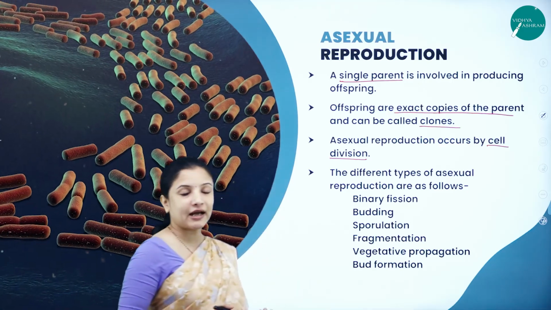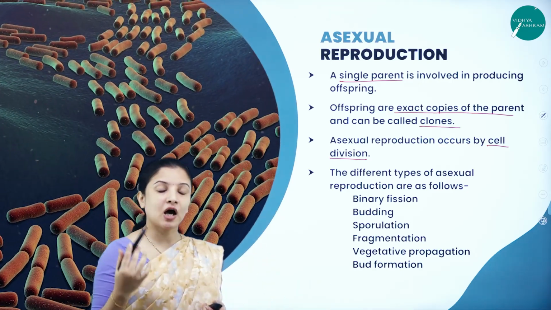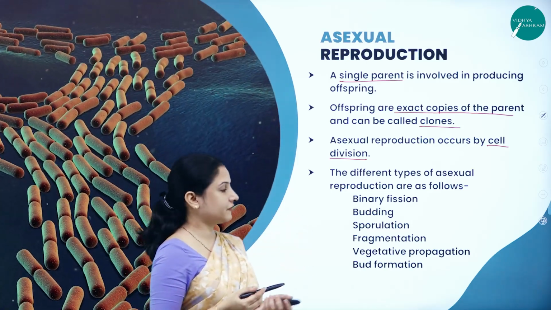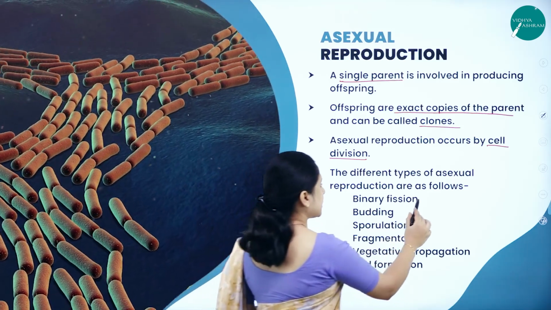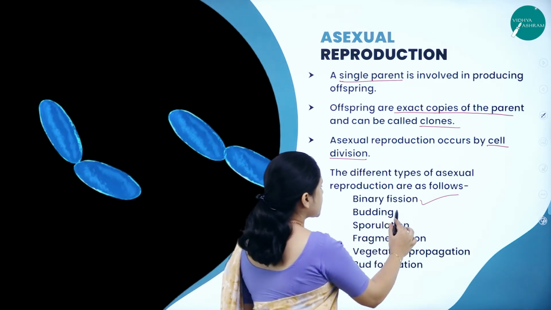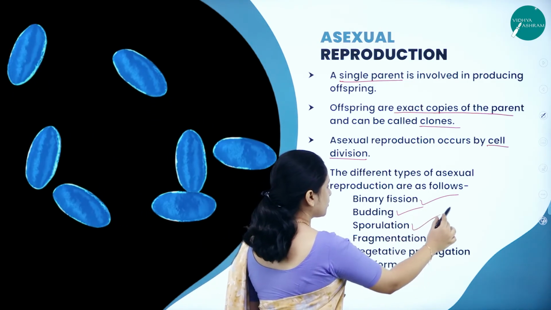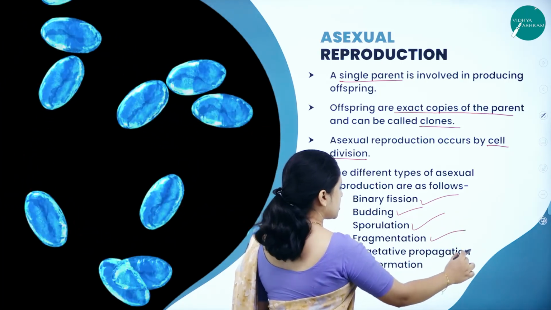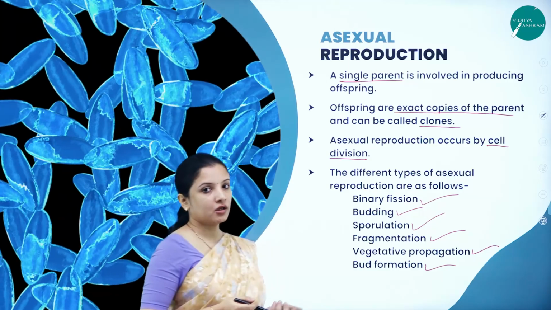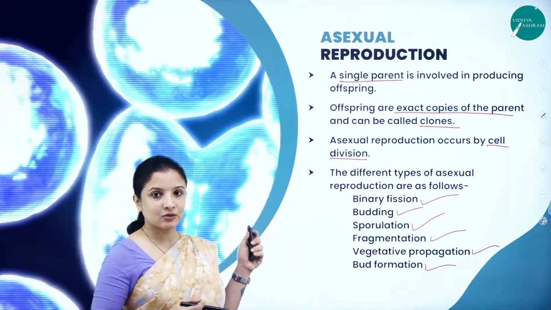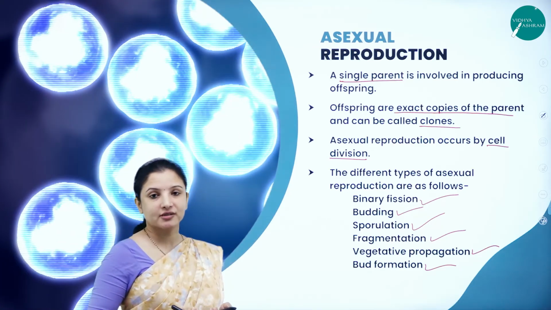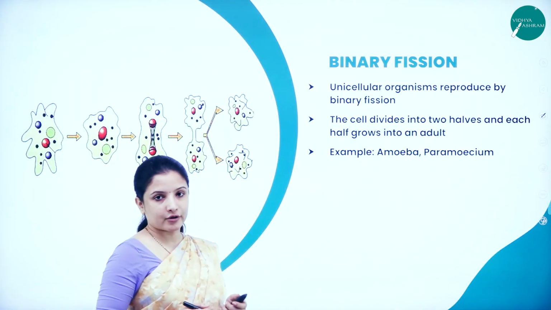And based on how the organisms reproduce, asexual reproduction is of different types. We have binary fission, budding, sporulation, fragmentation, vegetative propagation, and bud formation. We'll study each of these one by one. So these are the different ways asexual reproduction is exhibited by different organisms.